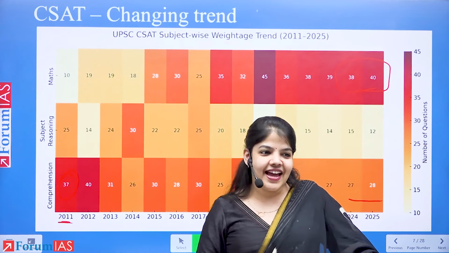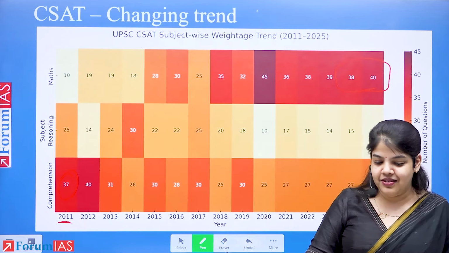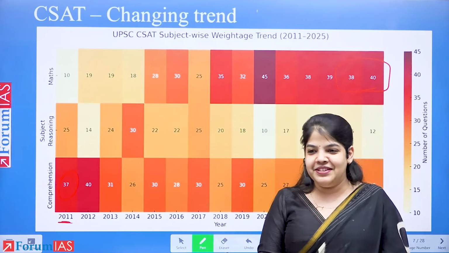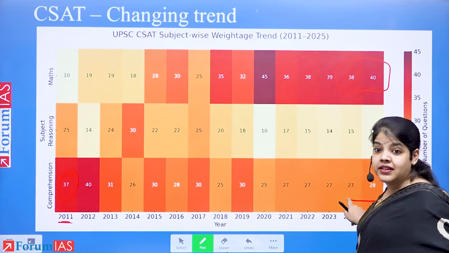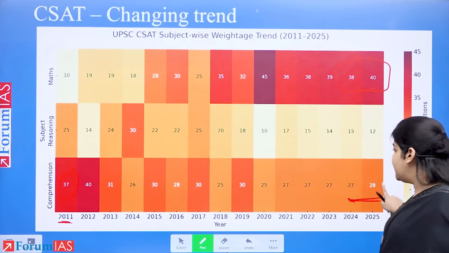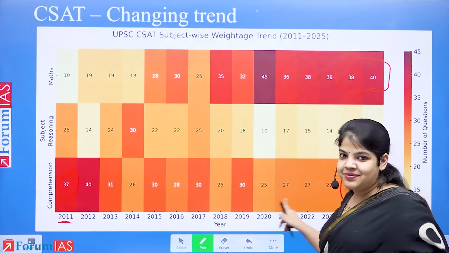50% of the paper is quant, and then a lot of us feel that maths is not good, my maths is weak. English is good, so the paper will be cleared. But we needed 27 correct questions with high accuracy, 100% accuracy. So if we depend only on English, it's tough.